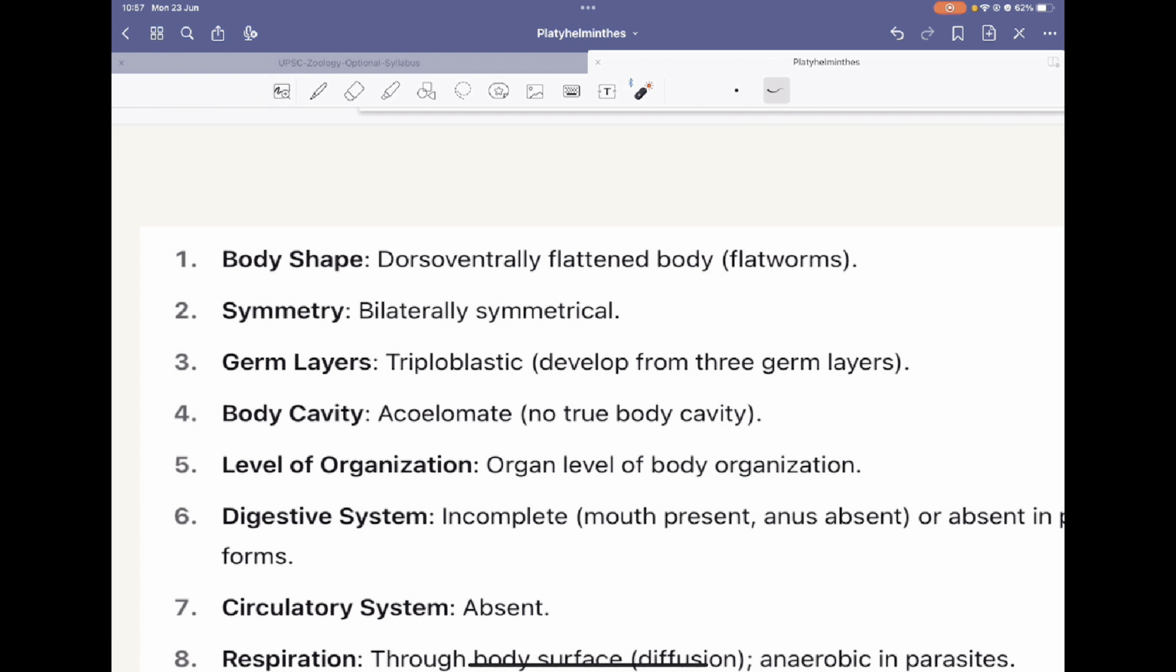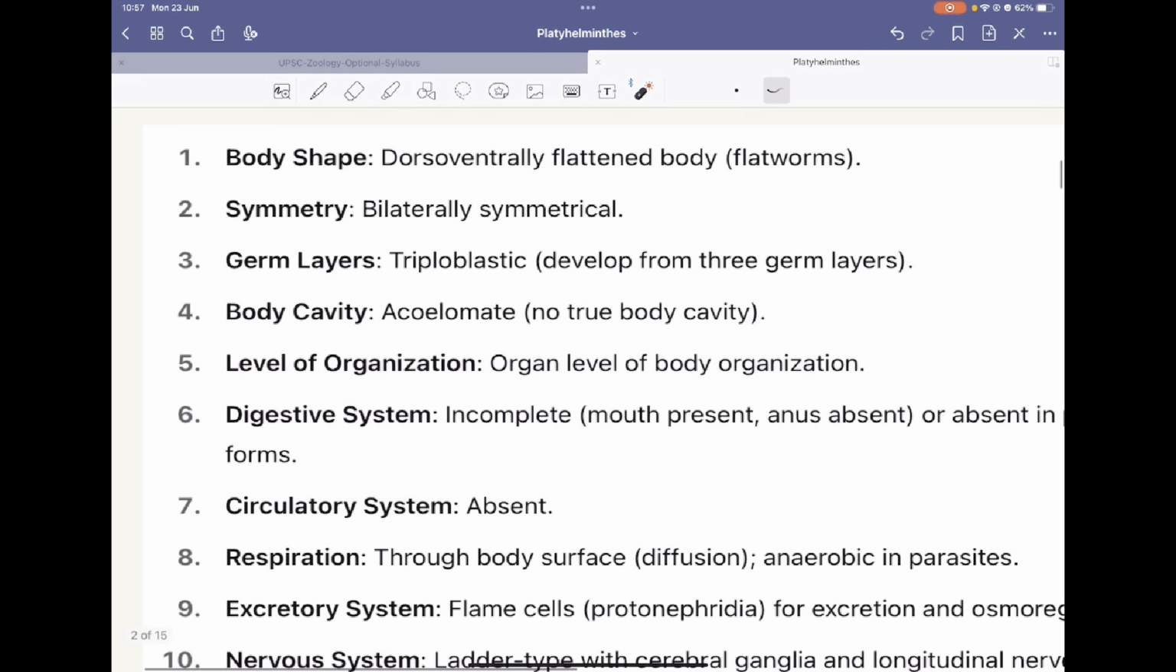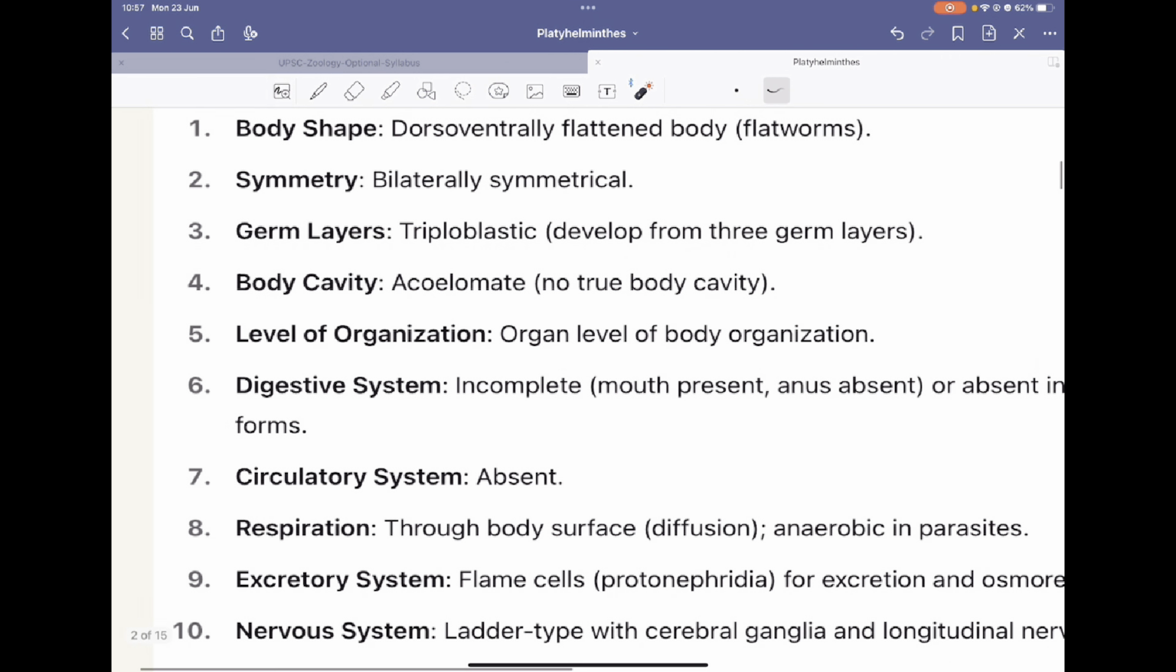And then you will see that it has three germ layers. It is triploblastic, with the presence of ectoderm, mesoderm, and endoderm. Then the body cavity: it is acoelomate. They do not have a proper or true body cavity. The level of organization is the organ level. You will find there are organs, there is an excretory system, there is a digestive system. So the organization is organ level.